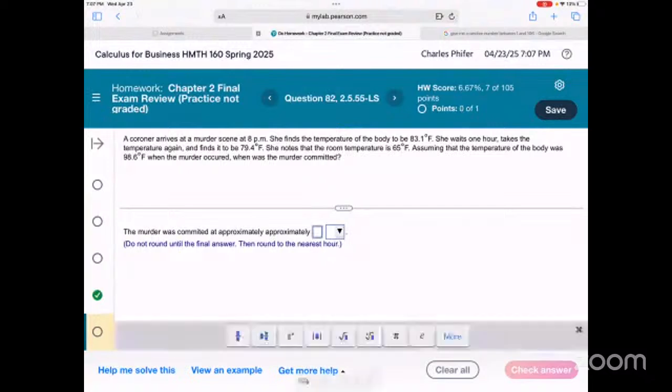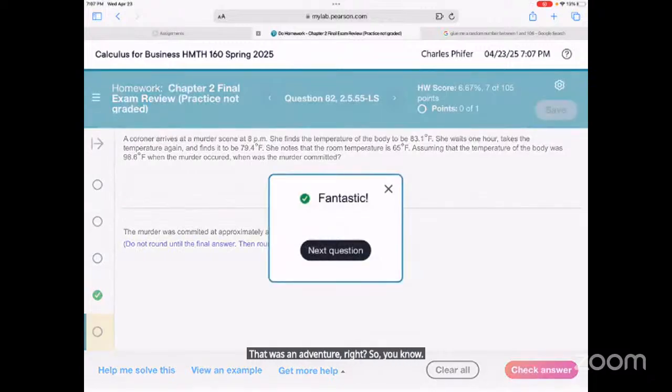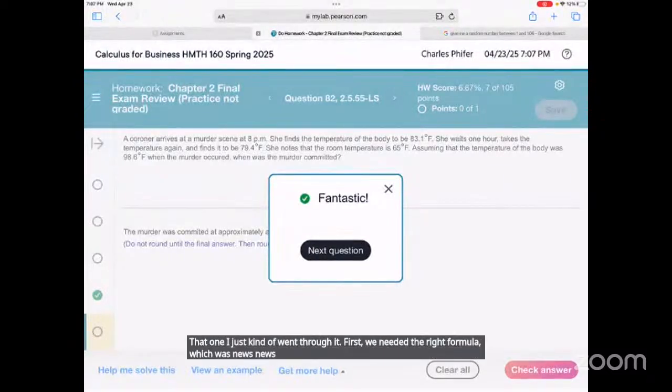Oh, that was an adventure, right? So that one I just kind of went through it. We needed the right formula, which was Newton's law of cooling, basically an exponential decay formula, and then the plus C factored in the temperature of the room.